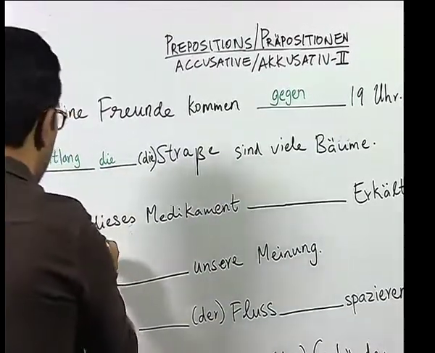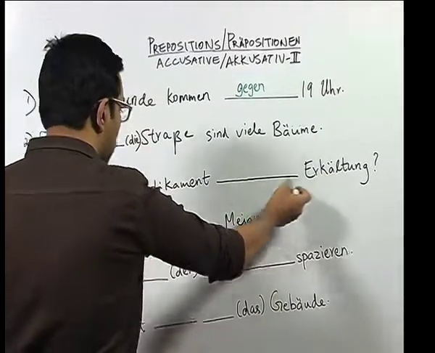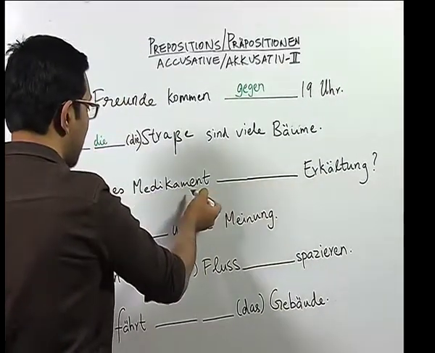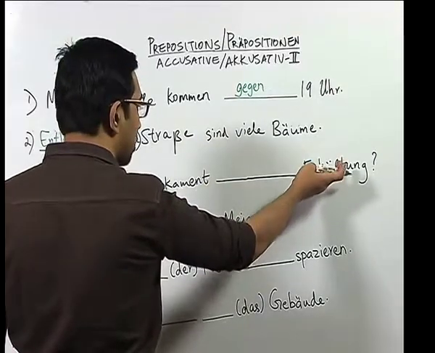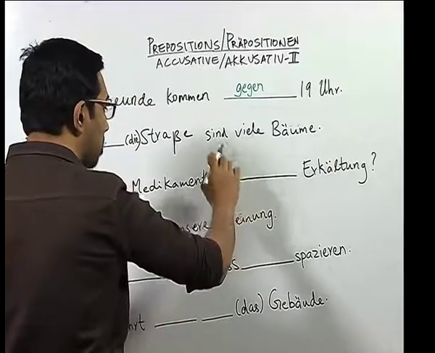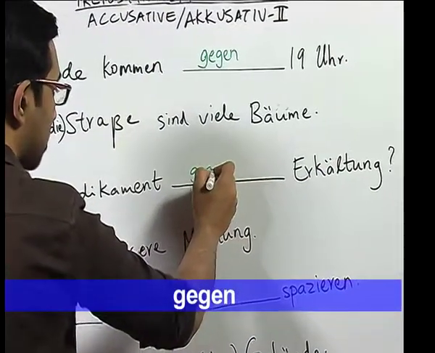In this sentence, ist dieses Medikament Erkältung? Erkältung means common cold. Now, Medikament means medicine. So, we know that medicine, if we associate with this illness, common cold, we need the preposition gegen, which shows against.